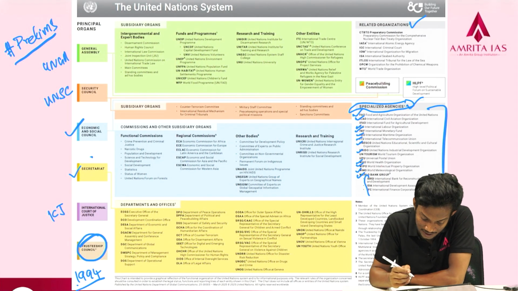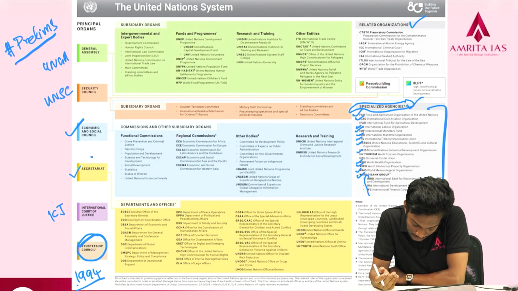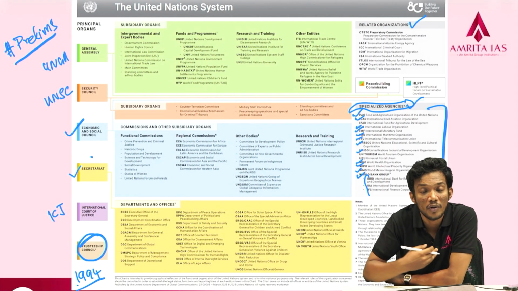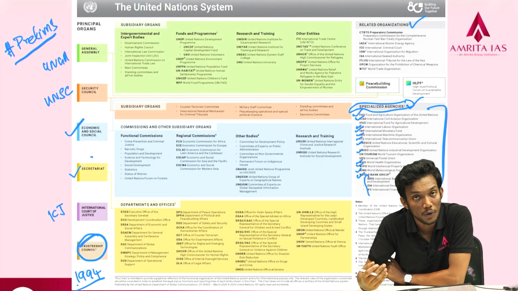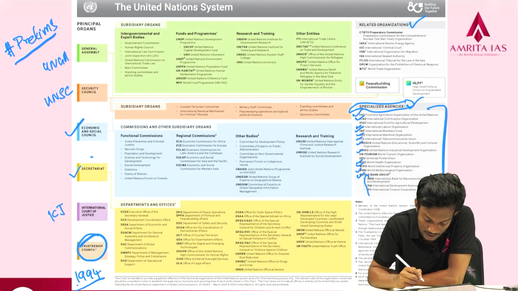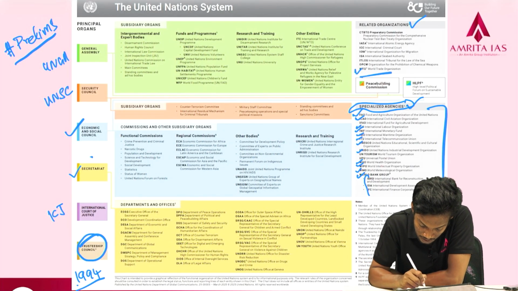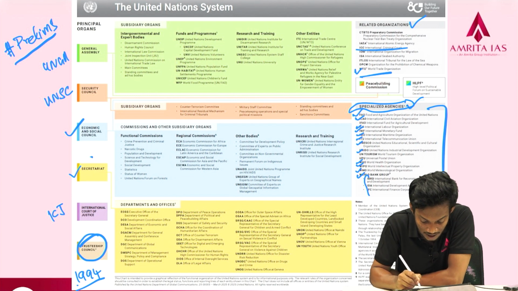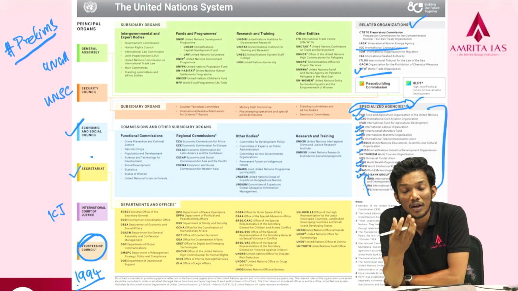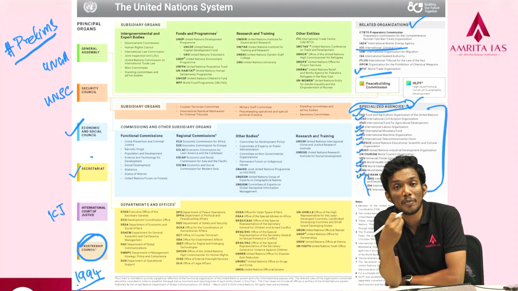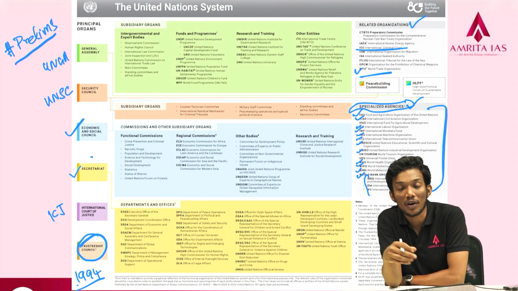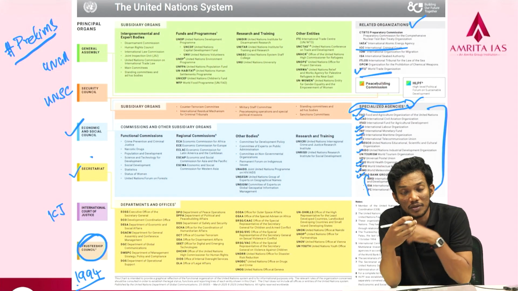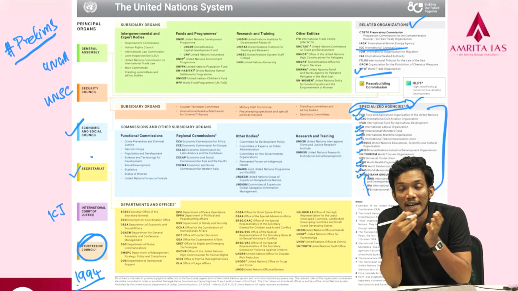Now there are also other agencies which are called related agencies. These agencies are not really part of the executive board of the UN. You can see there are organizations like the WTO, which is the most famous one in this. Then there is the ICC, International Criminal Court. Again, these are all optional. You have to know that being a member of the UN does not necessarily mean that you have to be a member of either the related organizations or the specialized organizations. You can exit them because these work independently of the UN.